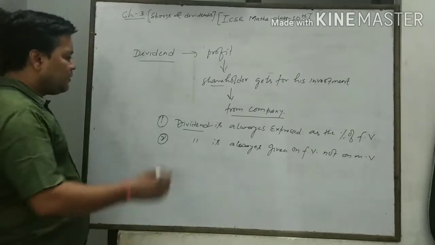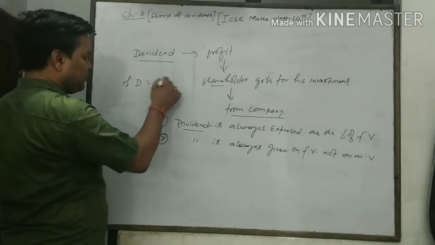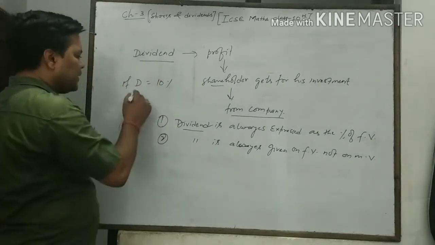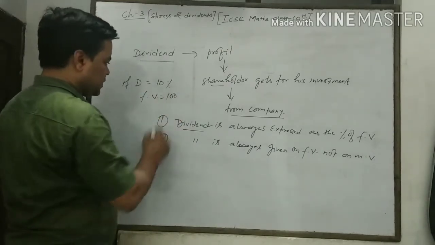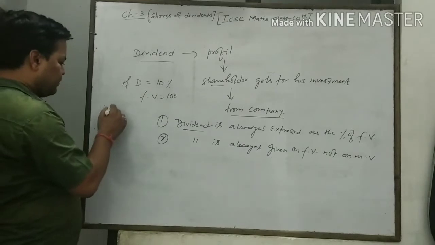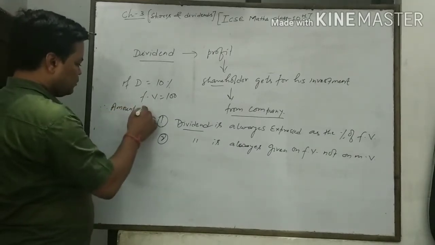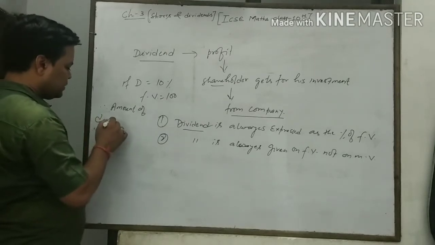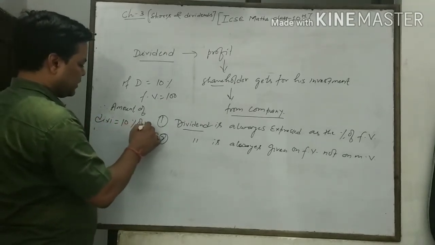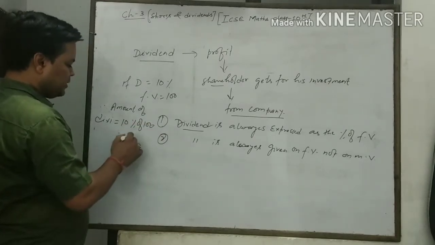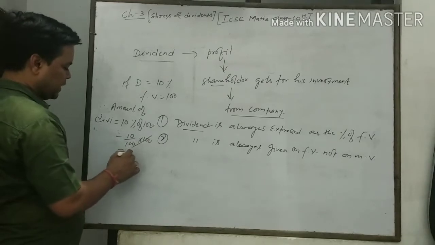It means if dividend is 10% and face value is 100 rupees, therefore the amount of dividend is equal to 10% of 100, means 10 by 100 into 100, means rupees 10.